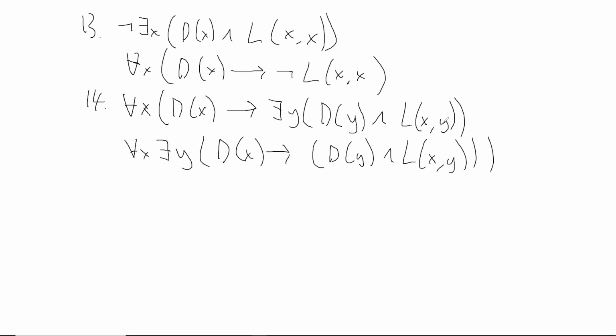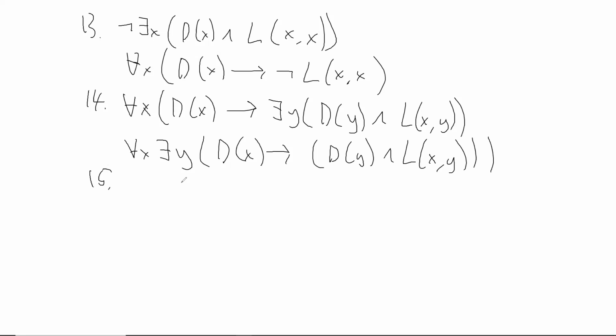But as I said in an earlier video, it's generally easier, or you're less likely to make mistakes, if you just put the quantifiers where you find them in the English sentence. So in this English sentence, we have every dog is larger than some dog. So we keep the every on the outside and the some on the inside, because that's how it shows up in English. Moving around quantifiers is risky. You can do it if you want to, but you might get it wrong.